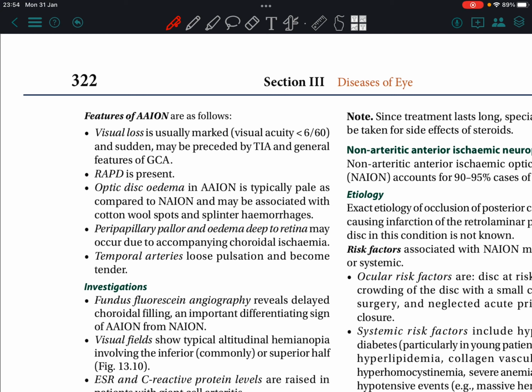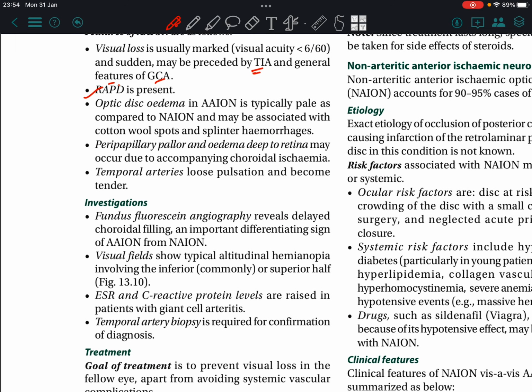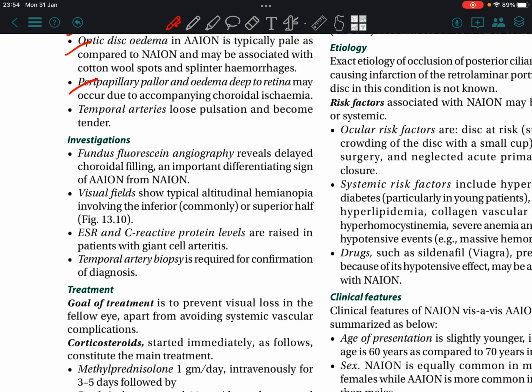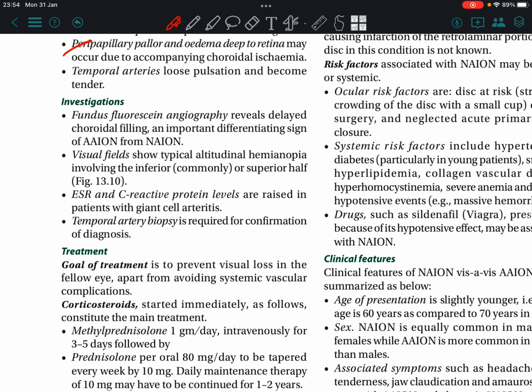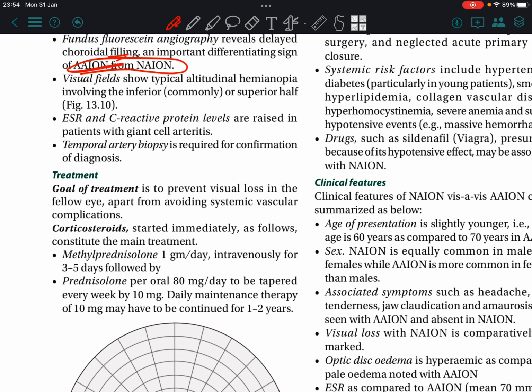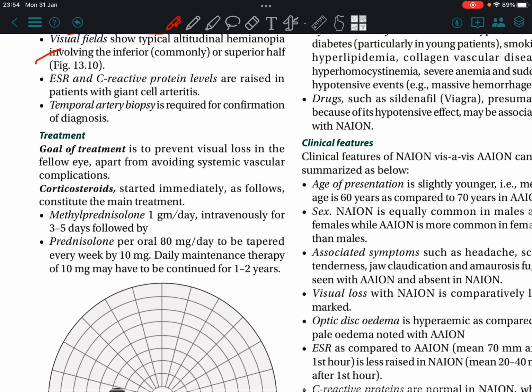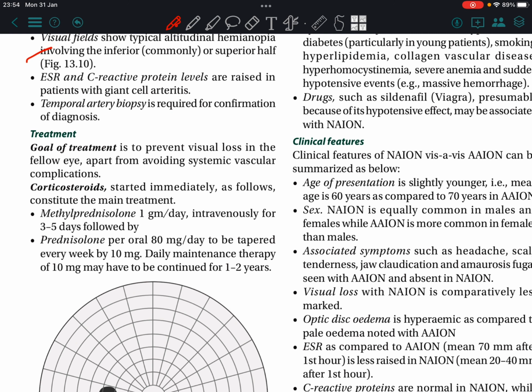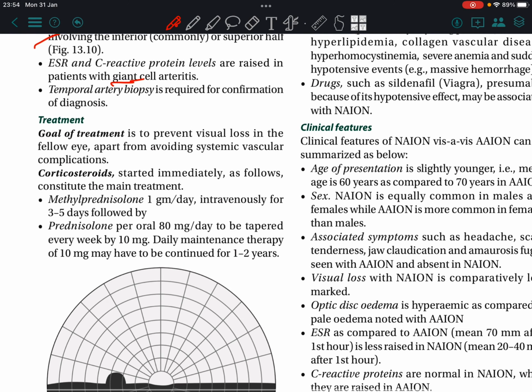Visual loss is usually marked and sudden, and may be preceded by TIA. General features of GCA are present, RAPD is present, with optic disc edema and peripapillary pallor. Temporal arteries lose pulsation and become tender. Fundus fluorescein angiography reveals delayed choroidal filling, an important differentiating sign between the two conditions. Visual field shows typical altitudinal hemianopia. ESR and C-reactive protein levels are raised in patients with giant cell arteritis. Temporal artery biopsy is required for confirmation of diagnosis.